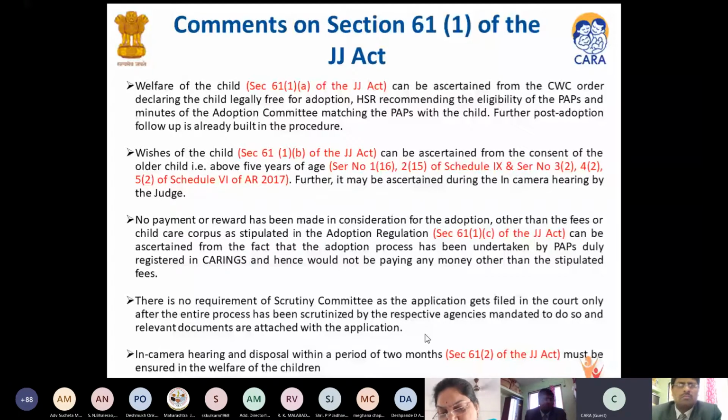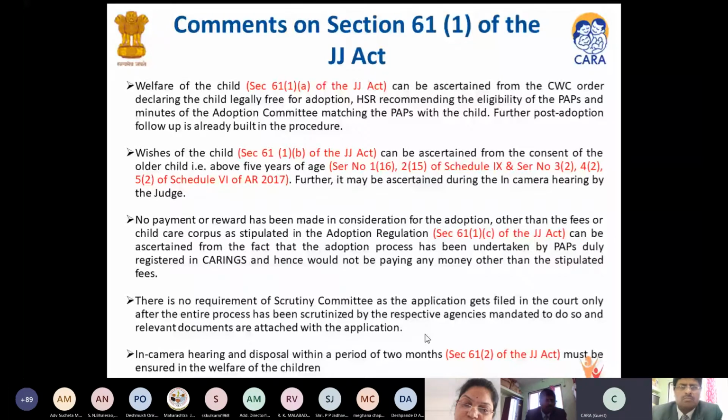In case of inter-country adoption, when the parent registers, the scrutiny of the parent to make them eligible to adopt is done by CARA. Then after they accept the child, the NOC committee scrutinizes the whole case, and only when they're satisfied that the parent is approved to adopt this child, they issue the NOC for that particular case. So whenever these cases are filed in court, in-country or inter-country, they're duly scrutinized by the respective agencies involved in the process. The in-camera hearing and disposal within a period of 2 months must be ensured in the welfare of the child.